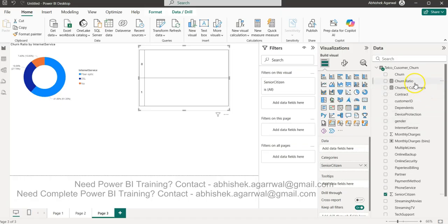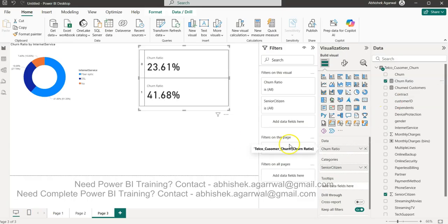Then we look at the churn ratio. Clearly those who are senior citizens have the higher churn, right? This gives us a good idea, but you need to dig deeper into how you can improve this situation. Probably they don't like the service. They are facing difficulty in accessing it. Maybe they are not going towards tech support. Since they are senior citizens, they need things to work as streamlined as possible, so that the churn ratio will be reduced.